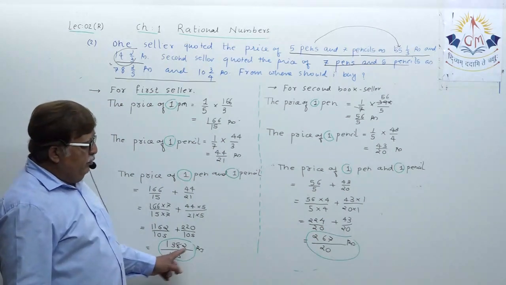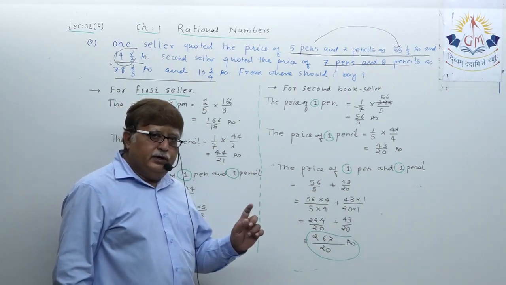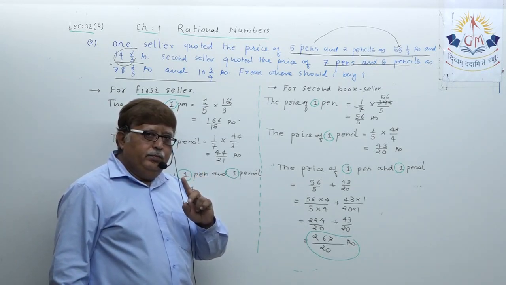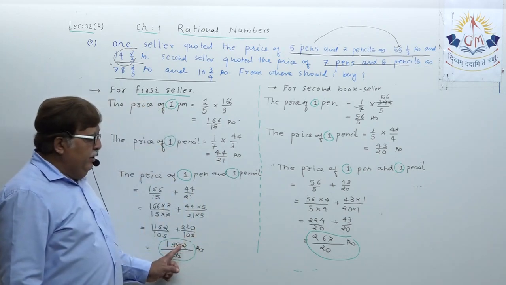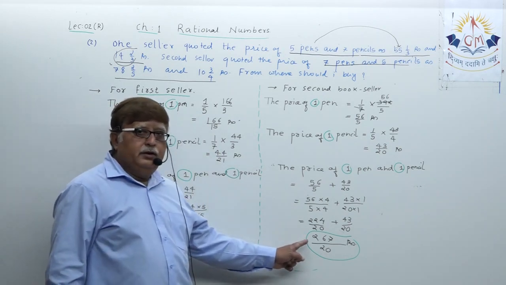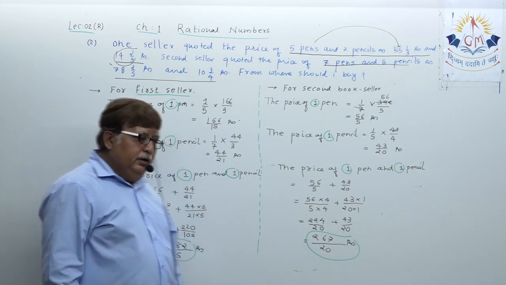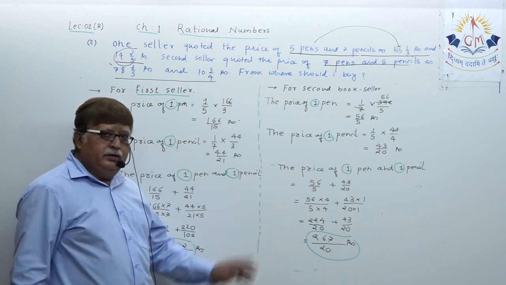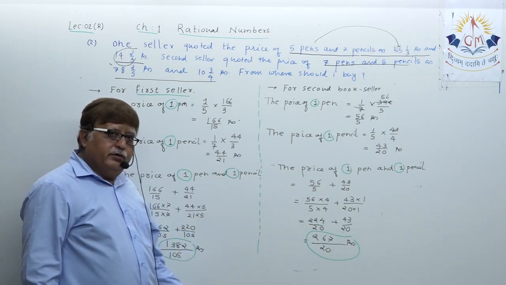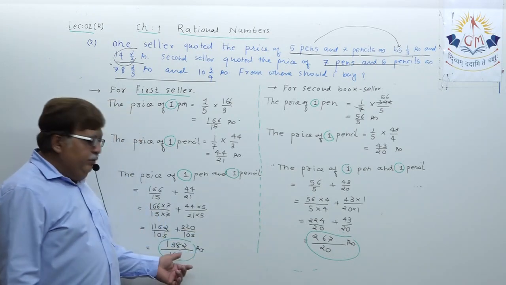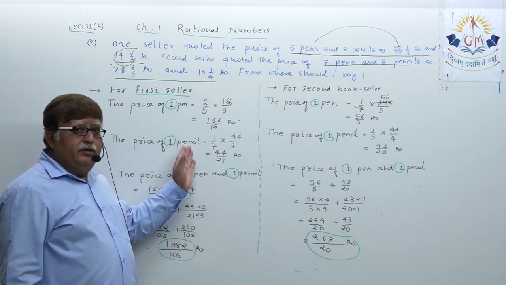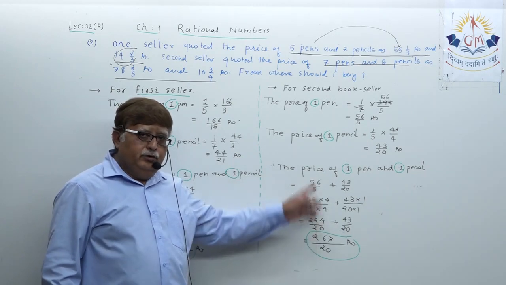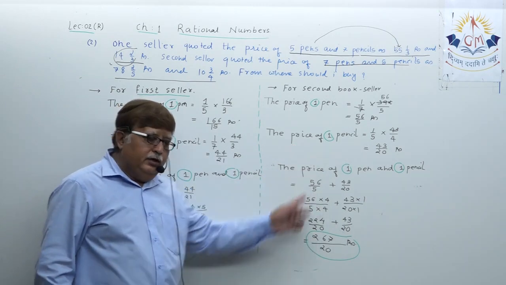So we got the total price of 1 pen and 1 pencil quoted by the first bookseller and the second bookseller. Now it's a question of comparing these numbers, which is greater and which is smaller. If this is smaller, you will buy from this bookseller. If this is smaller, you will buy from the second bookseller.